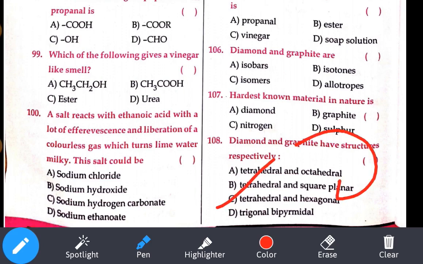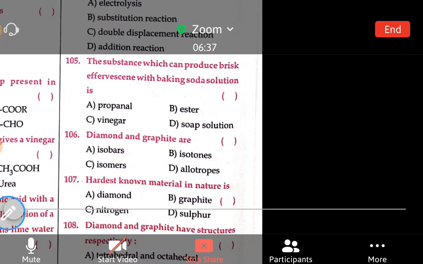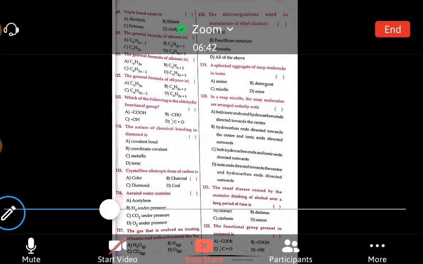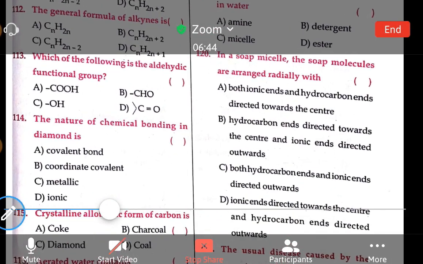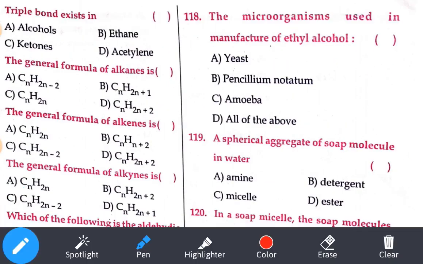Let's see the next page. It's loading. Let's see the 109th question. Triple bond is present where? Triple bond means it is an unsaturated hydrocarbon. Alcohol no, ketone no, ethane no, it is acetylene, because ethyne is also called acetylene.